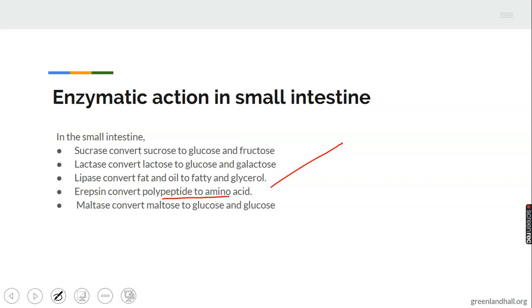An example of sucrose is your cane sugar, your sugar cane. If you are taking sugar cane, the sugar there is called sucrose. If you are taking milk, the sugar in milk is called lactose sugar. So the lactase will act on it and convert it to glucose and galactose. If you are taking a malt drink, any malt drink, the sugar in that malt drink is called maltose sugar. The maltase will act on it and convert it to glucose and glucose. While the lipase converts fat and oil to fatty acid and glycerol.